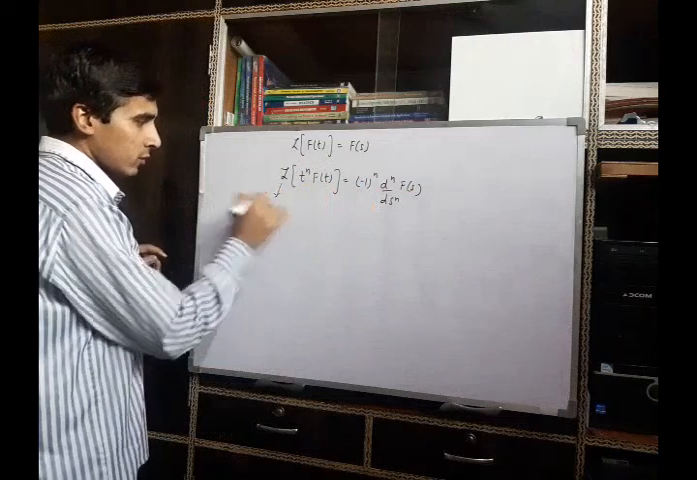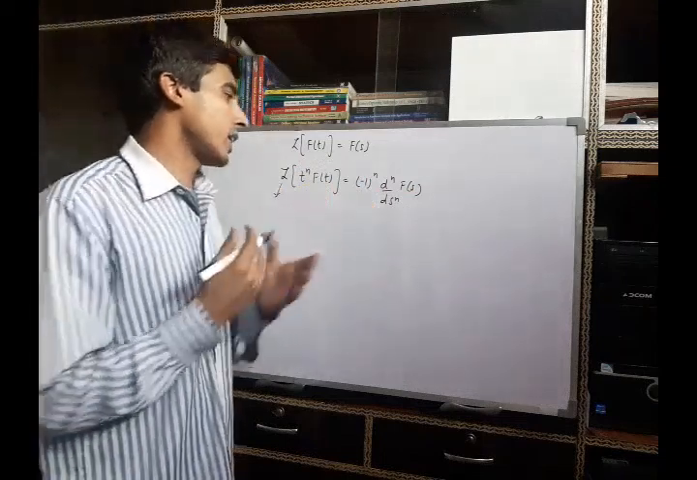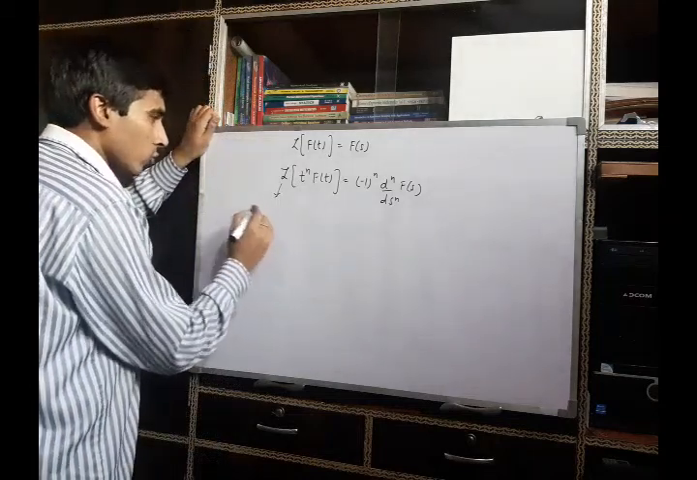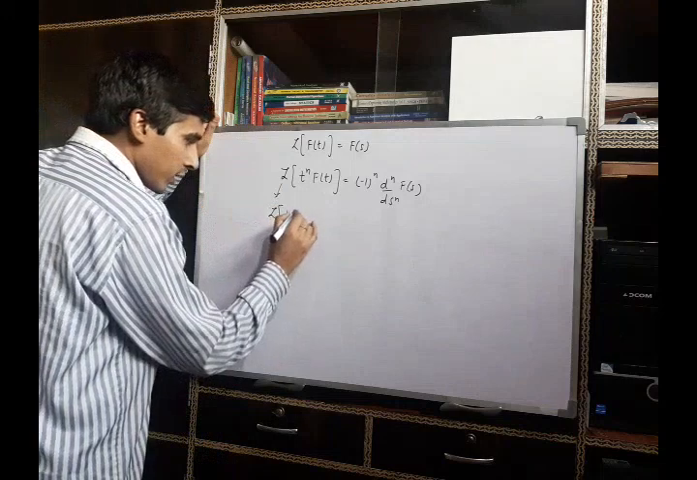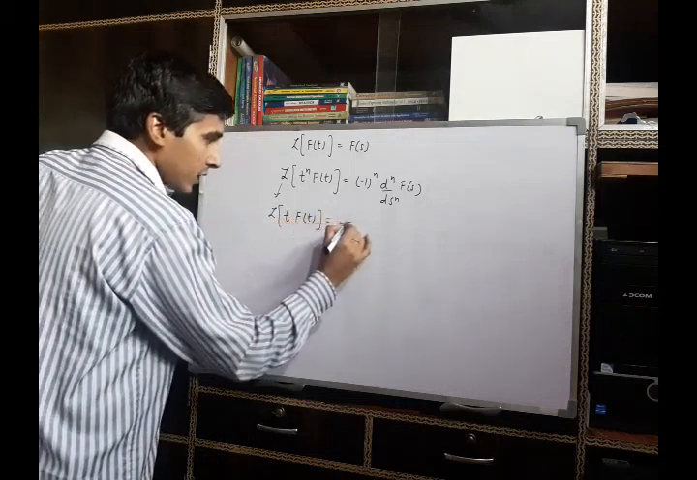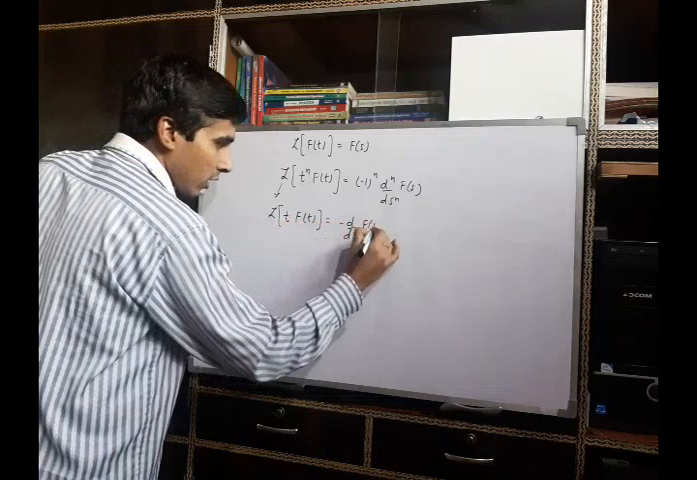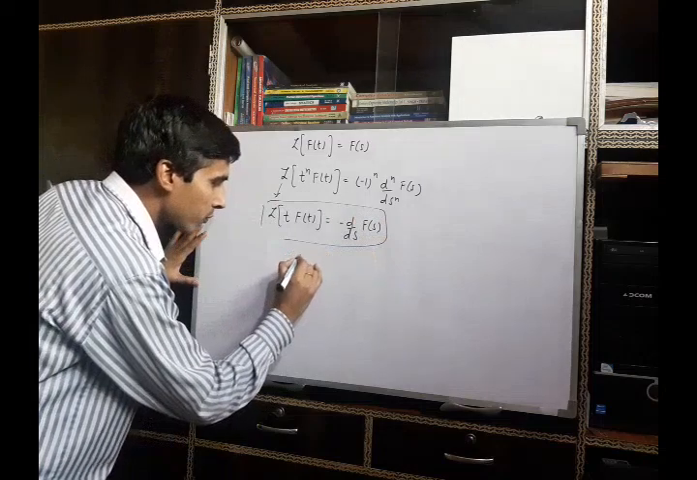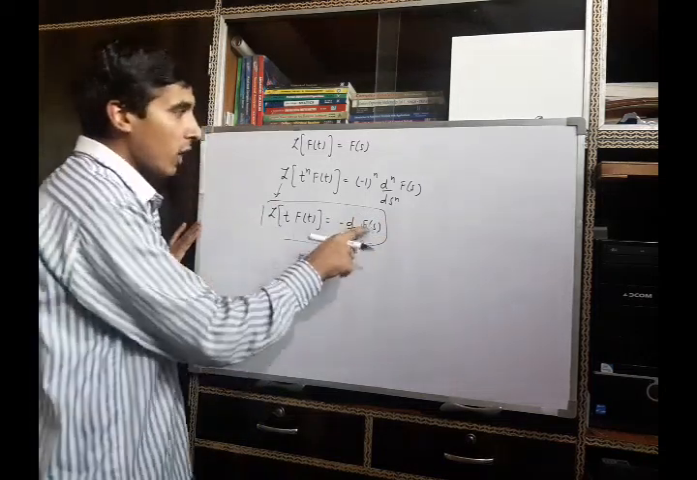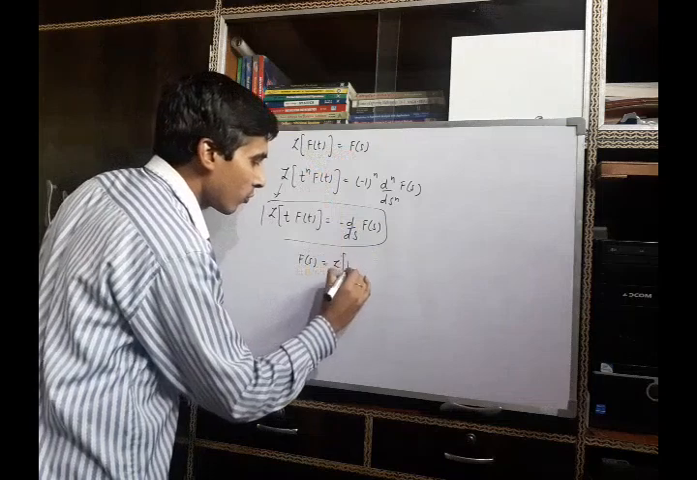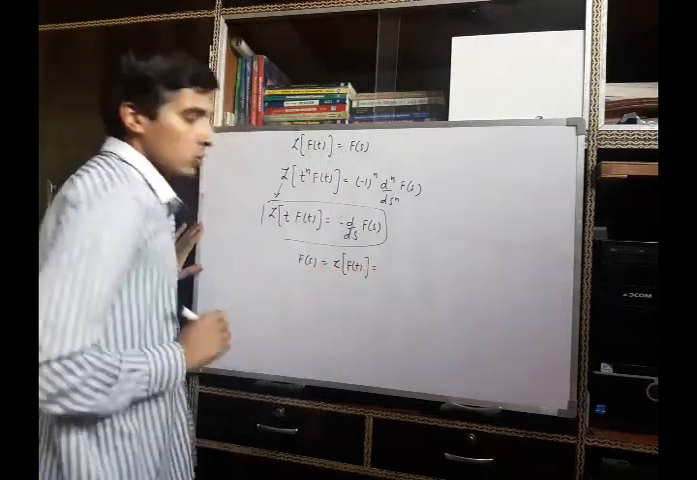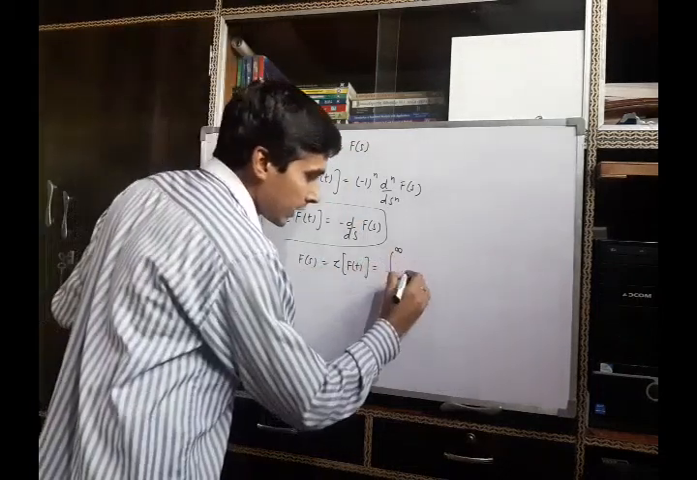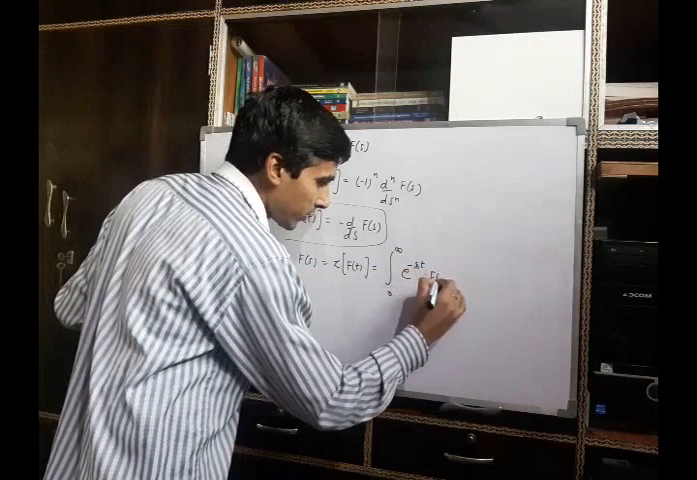Now to prove this, we will use the principle of mathematical induction. So for the principle of mathematical induction, firstly we have to show that the Laplace of t f(t) is minus d upon ds of F(s). Now to prove this, as we know F(s) is the Laplace transform of f(t), so by definition it will be the integral from 0 to infinity of e raised to power minus st into f(t) dt.